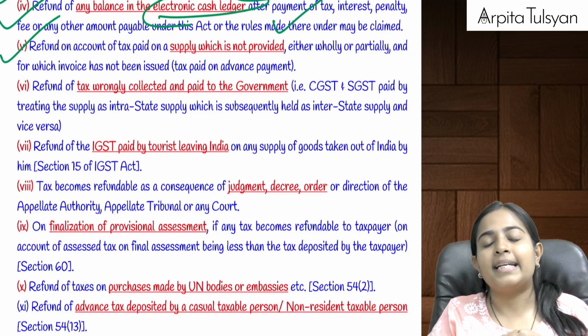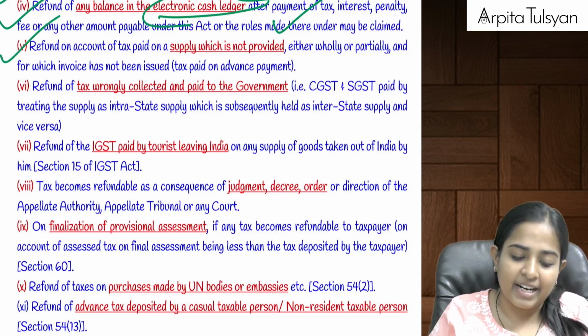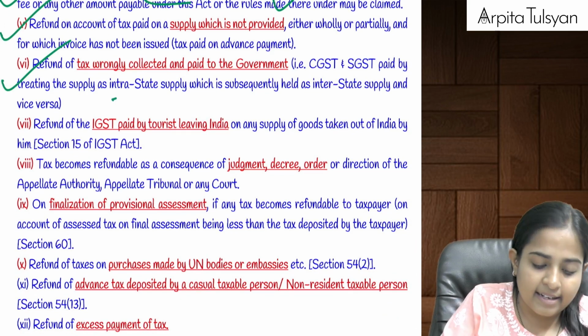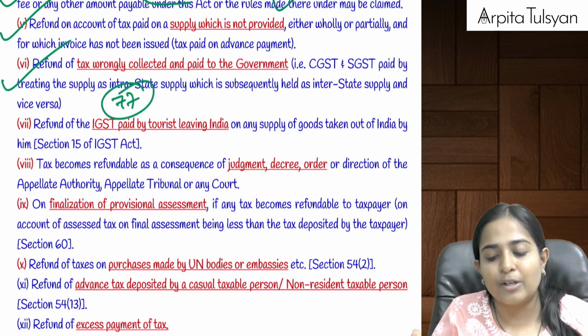Okay, so in that case, whatever tax you have paid to the government, we can take a refund of the same, right? Next one, this is relating to section number 77. Reference is going to come many a times.